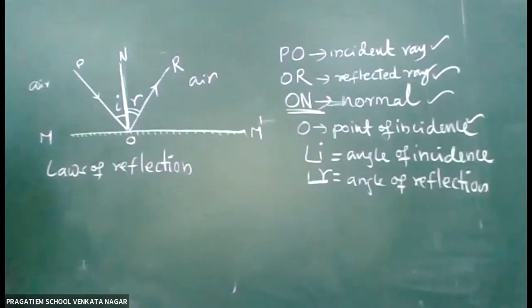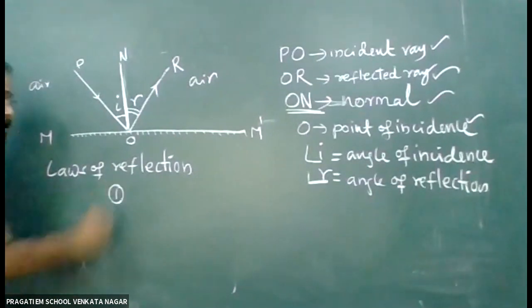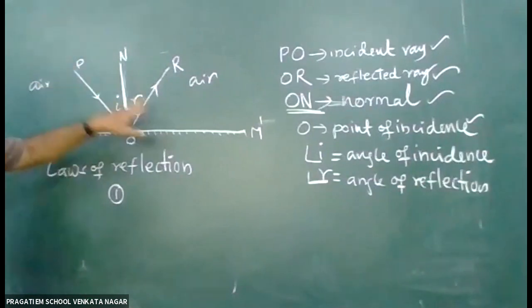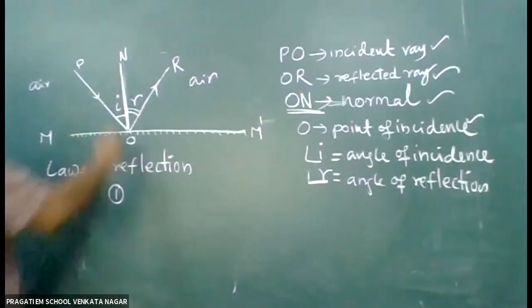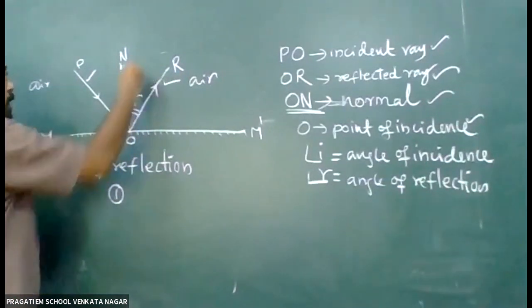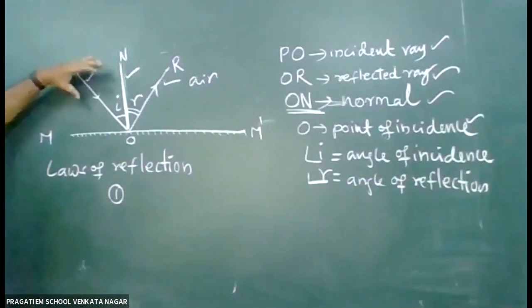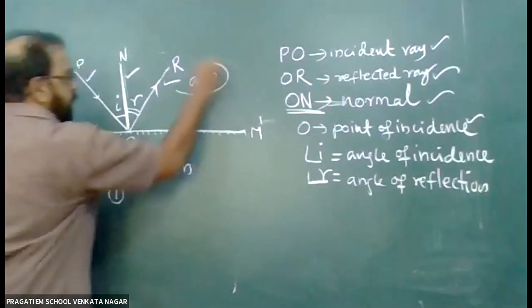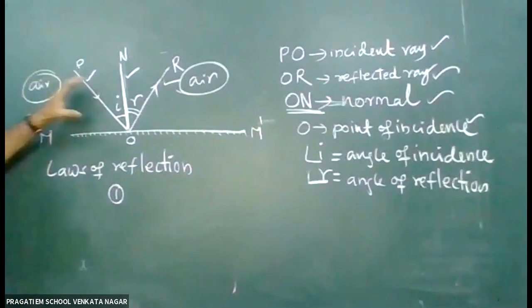Laws of reflection. The first one is: the incident ray, the reflected ray, and the normal lie on the same plane. So these three will be in the same plane, in the same medium.